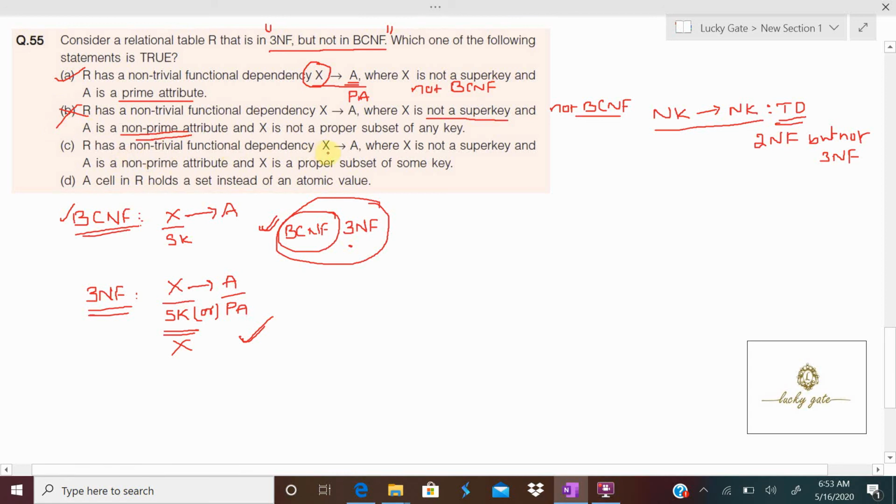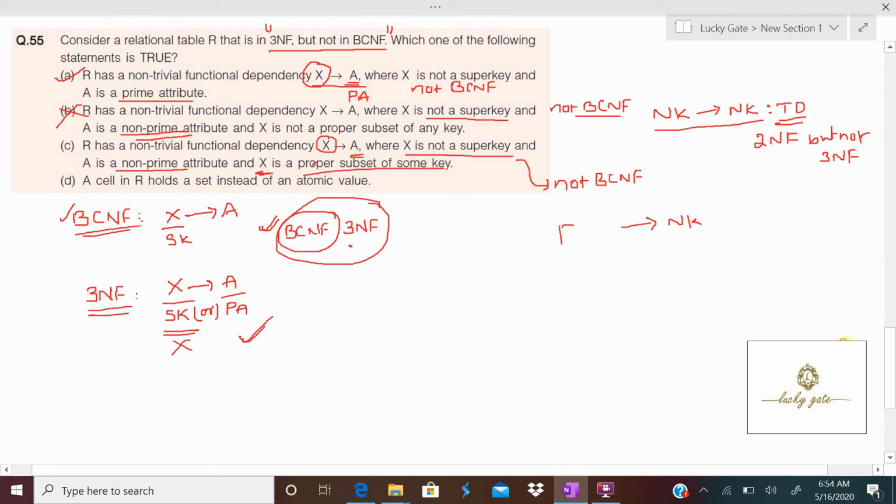Option C, R has a non-trivial functional dependency X to A. Here also it is clearly mentioned X is not a super key, so the first thing I conclude is it is not BCNF. And second, A is a non-prime attribute, which means the right side is a non-key. It is also mentioned X is a proper subset of some key.